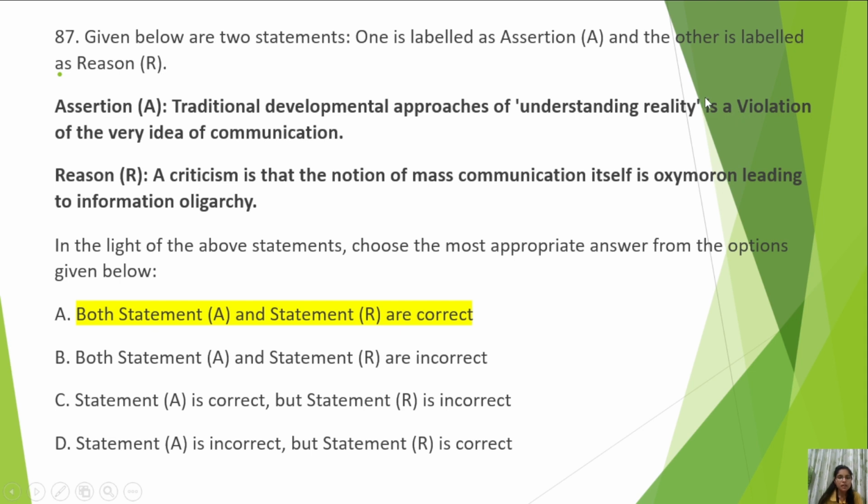Because some of these assertion and reason questions sometimes seem vague to me, you can take a risk also. You can see R is true. If you understand some mass communication concept, then R is correct. Then you can reach a 50-50 situation. Option A appears vague to me; it is not telling us clearly what it wants to say. But for the future's sake, remember that traditional developmental approaches of understanding reality are a violation of the very idea of communication. Okay.